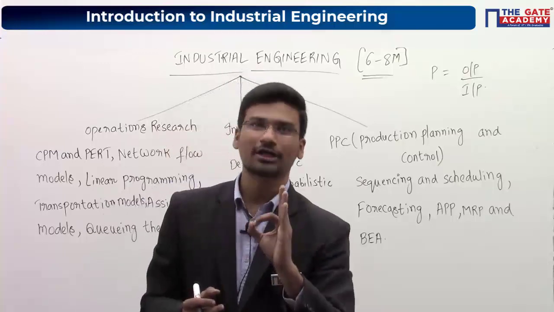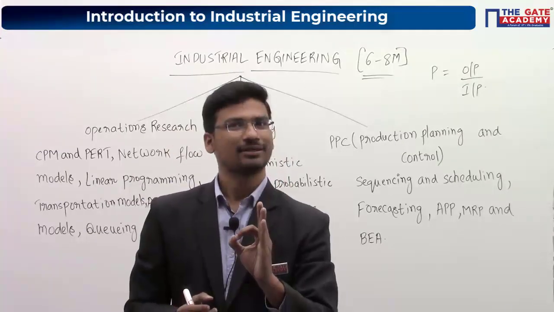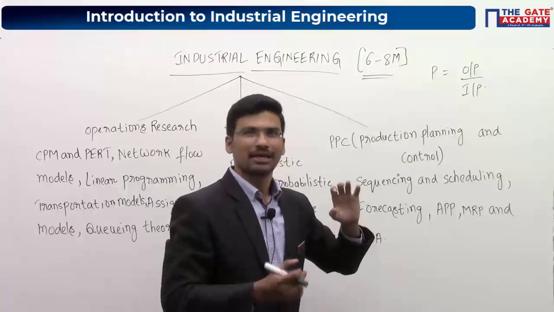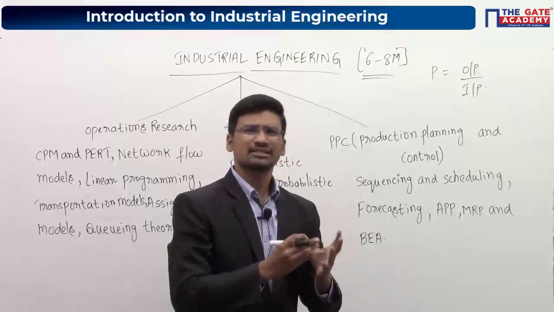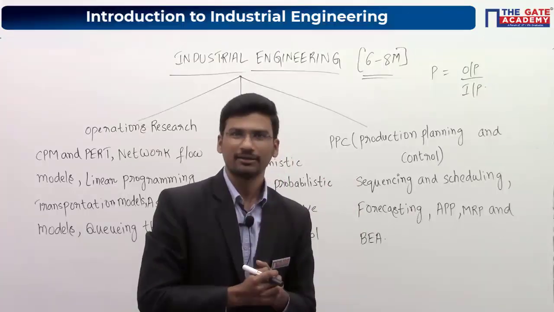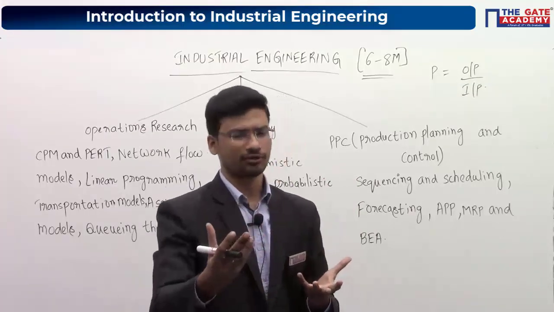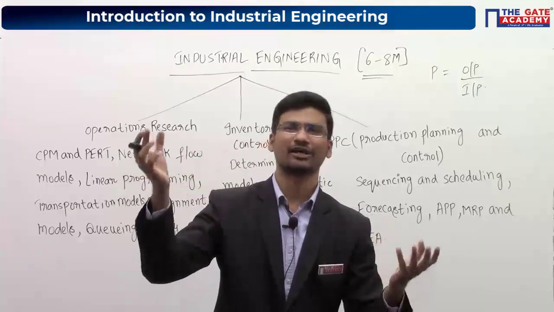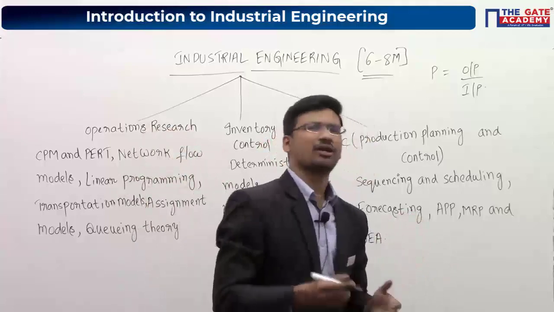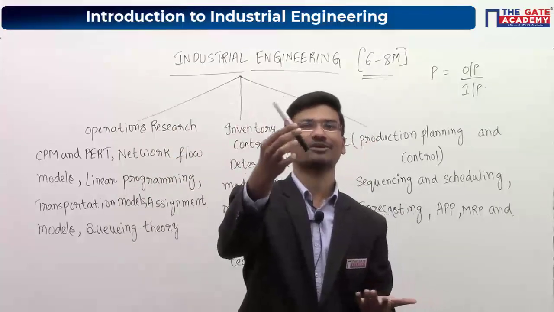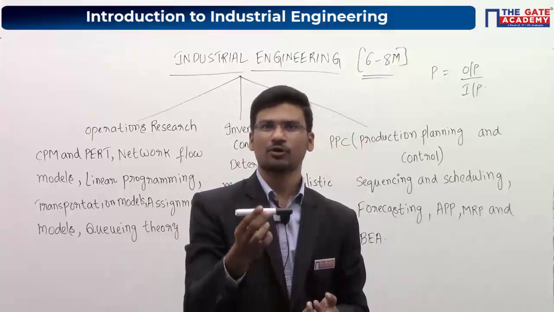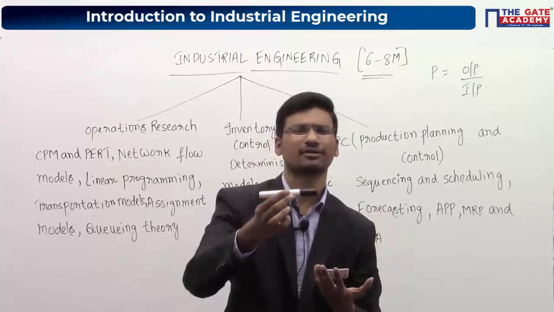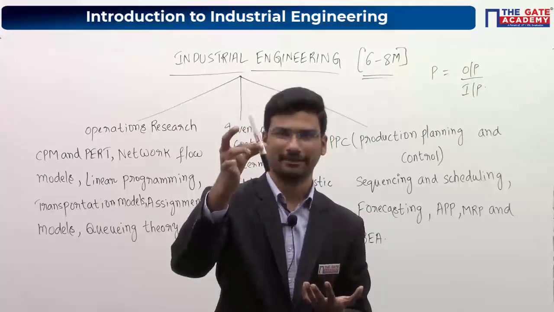So whenever we talk about productivity, our aim should be increasing the productivity. Increasing in the sense, obviously it should be greater than 1. That means productivity in the sense, we can say it is rate of production. Okay. So what we are doing in industries, we are going to manufacture some finished goods. You can take the example of any manufacturing industry. Now let us say this is a pen. So you are having a pen manufacturing industry. Okay. So we are optimizing the process, or else using this industrial engineering subject, we are trying to increase the productivity of this pen. Okay.